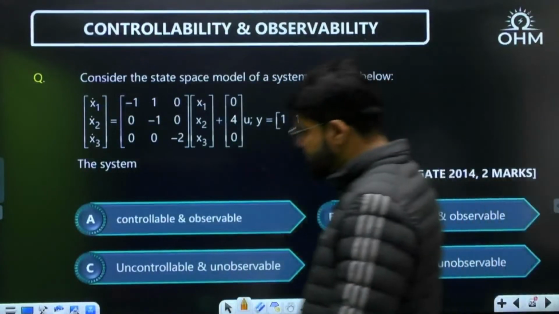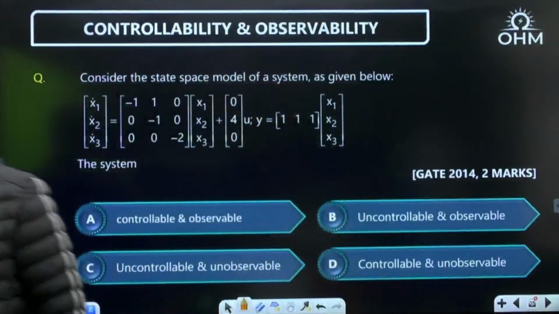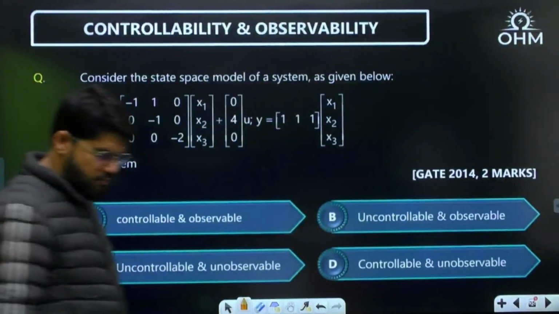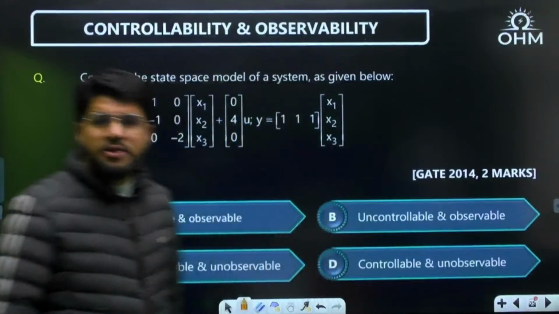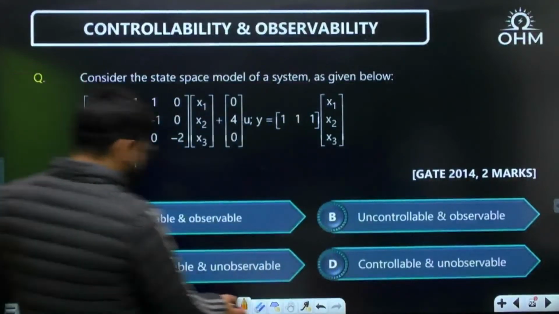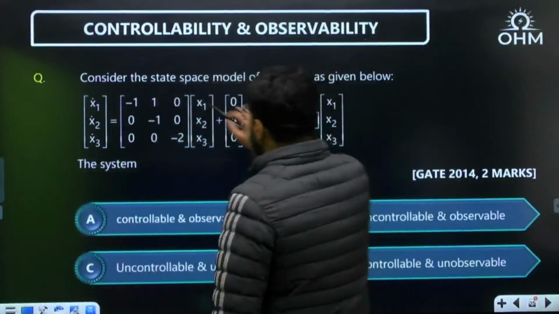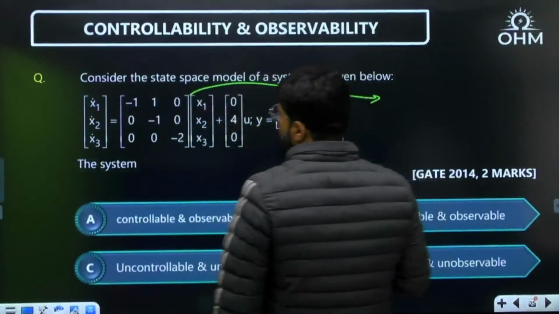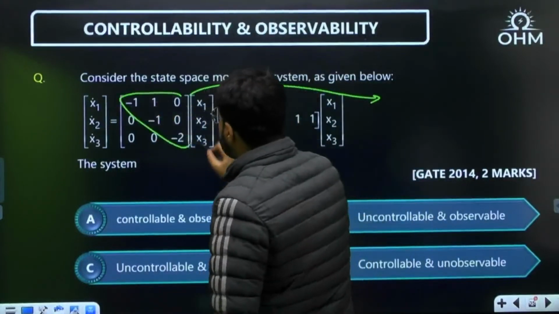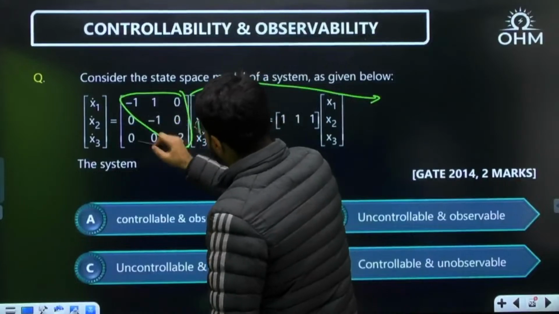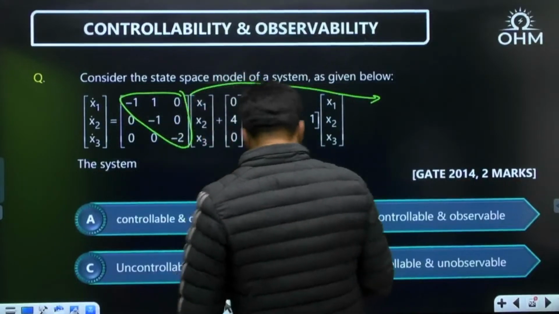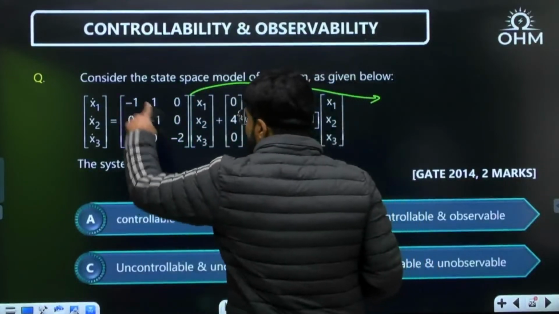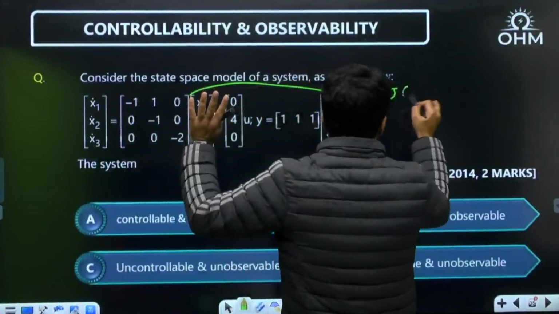Have a look into this and please answer me. Right, let's do it, dear. First of all, my observation. What type of matrix? Minus 1, 1, 0, etc. It is upper triangular. Elements below the diagonal are 0. All elements are in the upper triangular. Upper triangular with repeated roots? Yes, it confirms JCF for me.